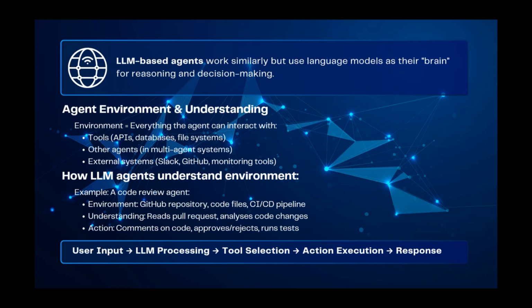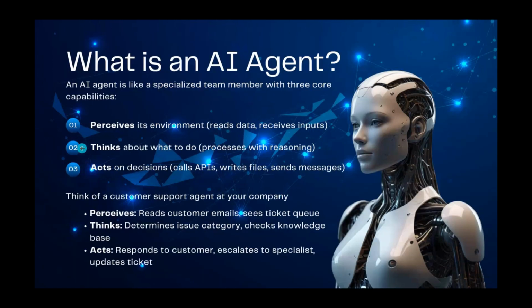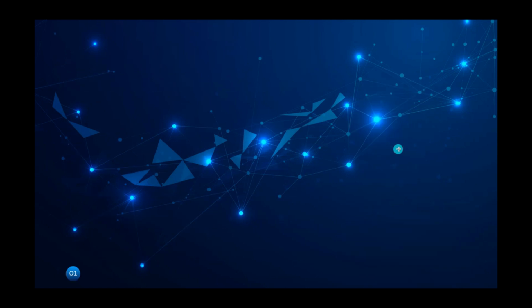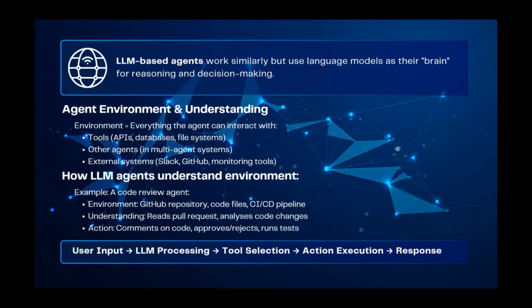In the thinking part, an LLM-based agent uses a large language model to do the reasoning process. That's the only difference between AI agents and LLM-based agents. They work similarly but use language models as their brain for reasoning and decision-making.